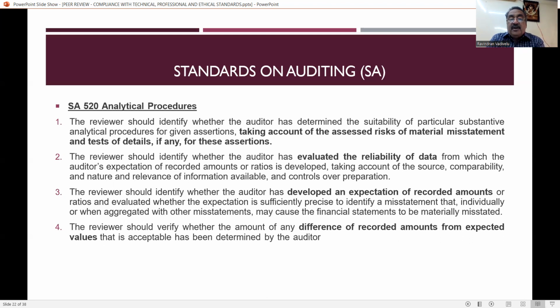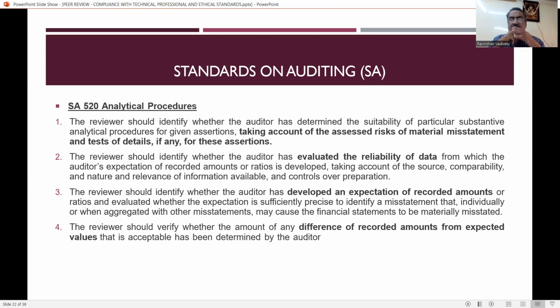And again, the reviewer has to see whether the auditor has evaluated the reliability of the data from which the auditor's expectation of the recorded amounts or ratios is developed, taking into account the source, comparability, and nature and relevance of information available and controls over preparation.